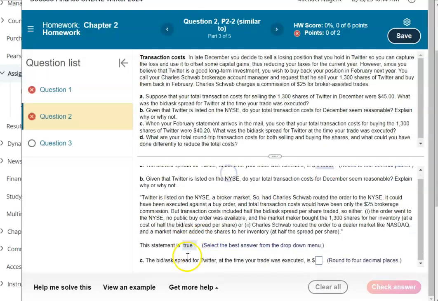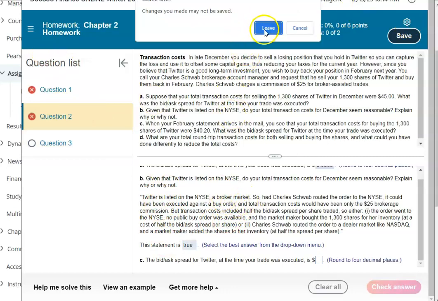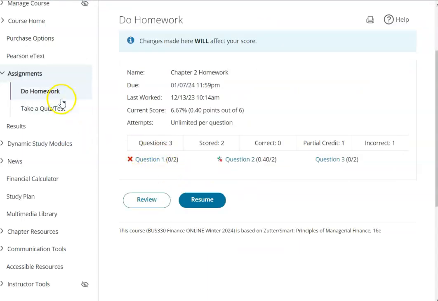Now, for something like a true-false question, you only get one attempt, because what's the point of it if you got multiple attempts on that? So this is basically how you do the homework. I'm sure you've worked with homework managers before, and it should be pretty self-explanatory.